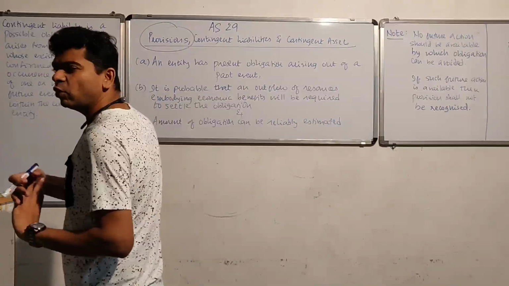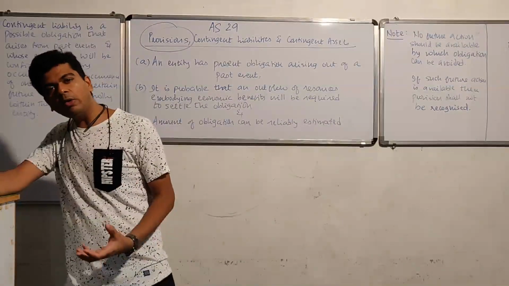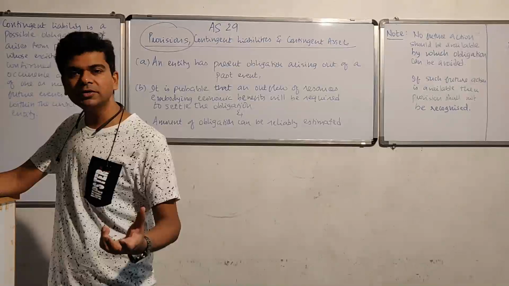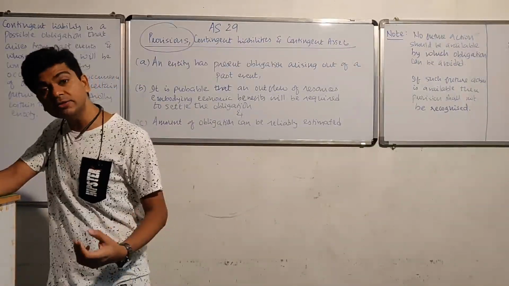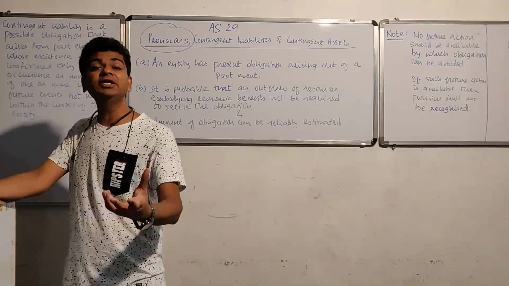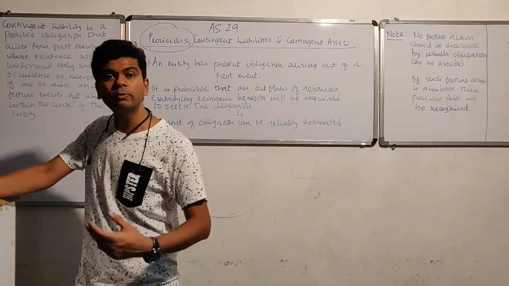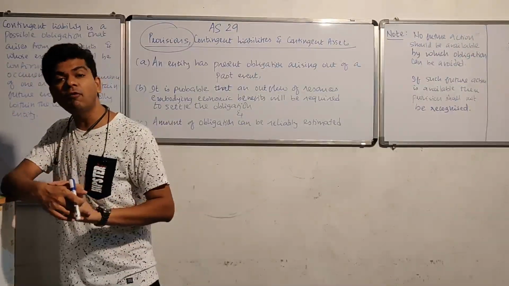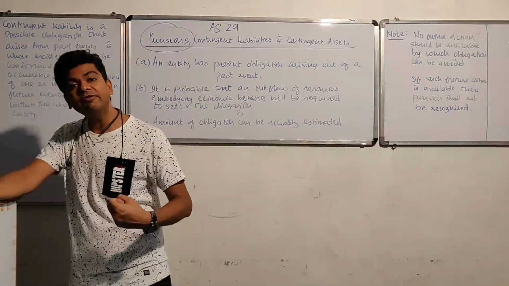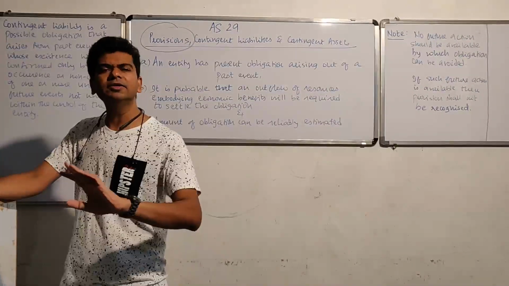It is known as the principle of conservatism. What we do in the principle of conservatism is that if you are expecting any loss in future, we go ahead and recognize a provision for the same. We say it is contingency, and those contingencies have to be provided for. This is something which was there even in Accounting Standard 4. Under AS4 also we are having contingencies, and it's a very old understanding.